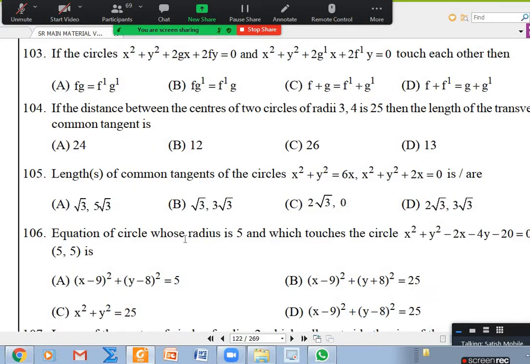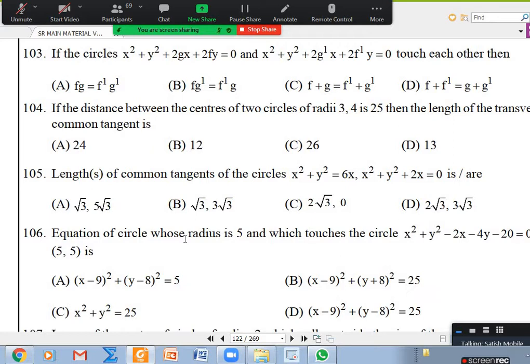If somebody asks you to find a condition for two circles to touch each other, you can do it in different ways. C1C2 equal to R1 plus R2 or R1 minus R2 with a mod. That is one way to do it. Another way is to subtract these two circles, and you will get a line. If that line is tangent to one of the circles, it will be tangent to the other circle also. From the center, you apply perpendicular distance equal to radius for that line. Then also you are finding the condition that they are touching. Internal touching and external touching are both taken care of in that. You don't have to take R1 plus R2 separately and R1 minus R2 separately. But I will do something else.